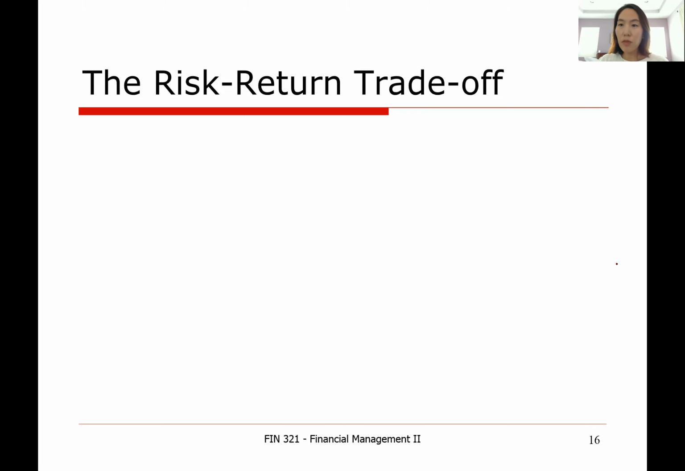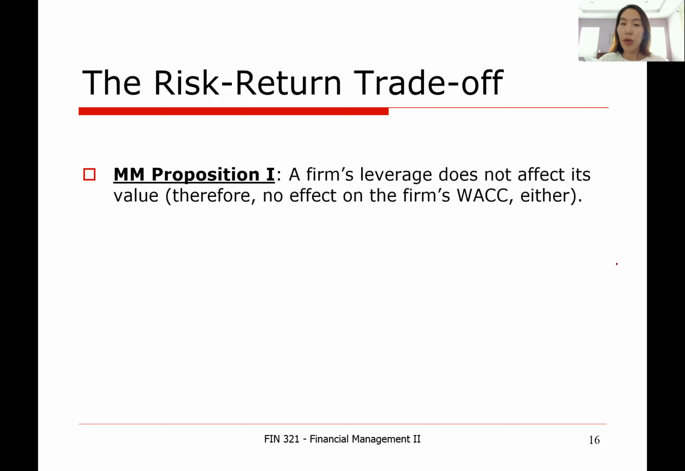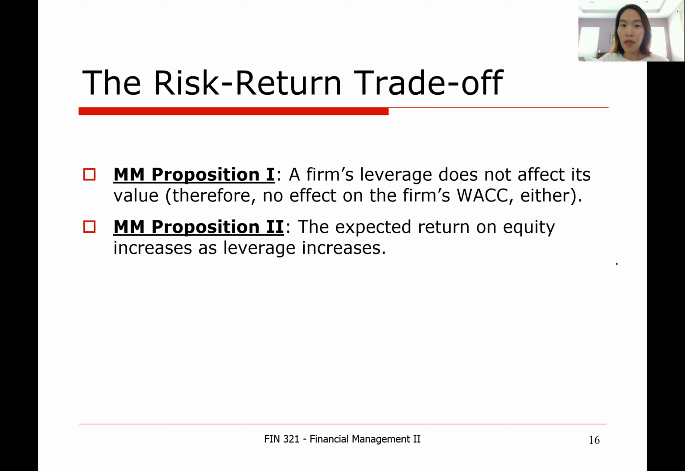Okay, let's now summarize what we have learned so far. M&M Proposition 1 says a firm's leverage does not affect its total firm value. In terms of the firm's cost of capital, the firm's WACC will not be affected either. So M&M Proposition 1 says the capital structure does not affect the firm's total value or its WACC. And M&M Proposition 2 says the expected return on equity increases as leverage increases. In other words, in a perfect world, if the company uses more debt, the expected return on equity will increase. Well, isn't that confusing?